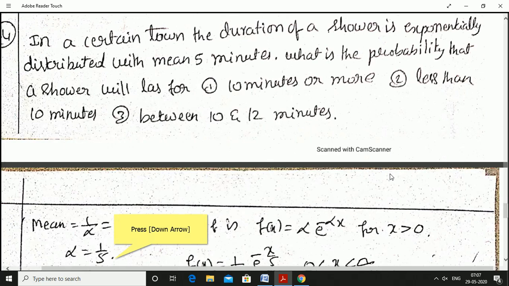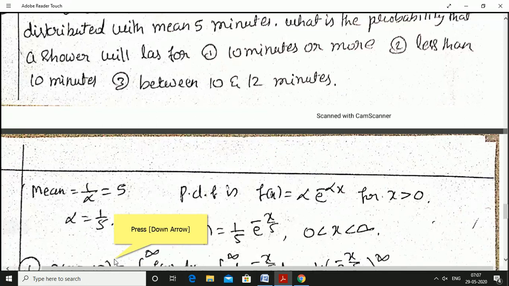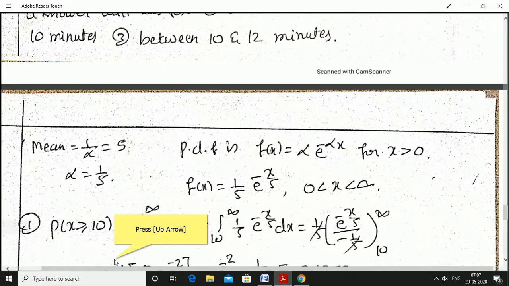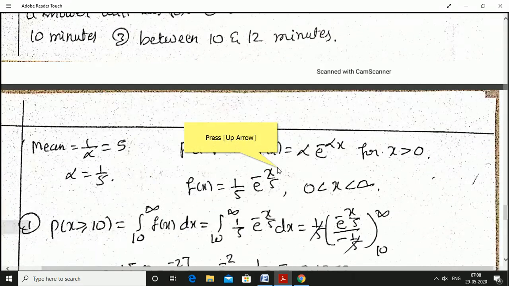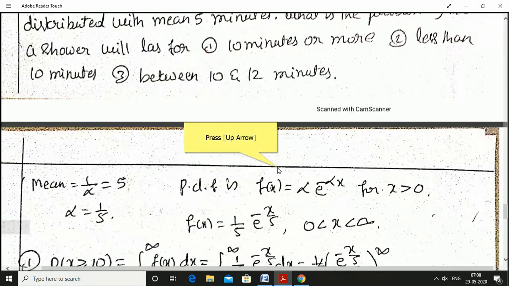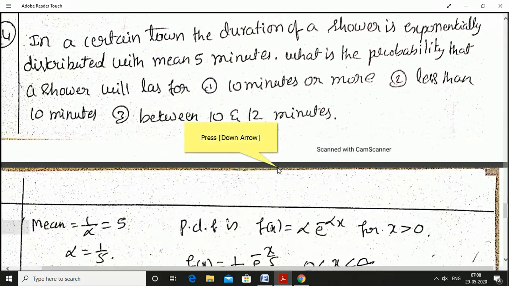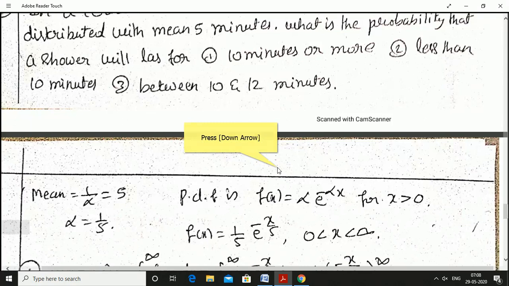In a certain town, the duration of a shower is exponentially distributed with mean 5 minutes. What is the probability that a shower will last for 10 minutes or more, less than 10 minutes, between 10 and 12 minutes? Okay, exponentially distributed with mean 5. Mean is 1 by alpha is equal to 5, or alpha is equal to 1 by 5. Same way. 10 minutes or more, x greater than or equal to 10. Next is less than 10 minutes.